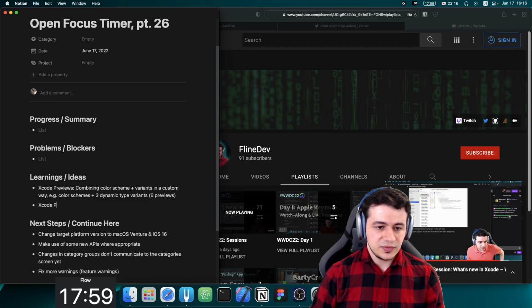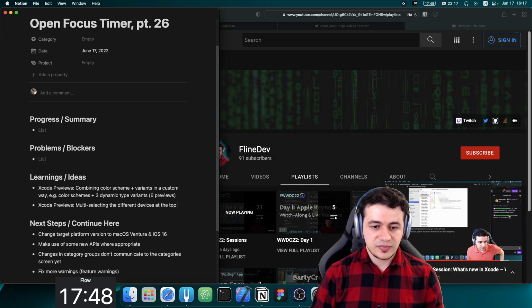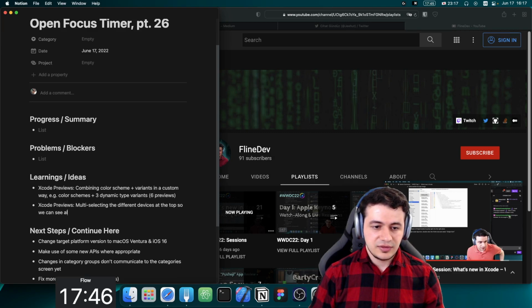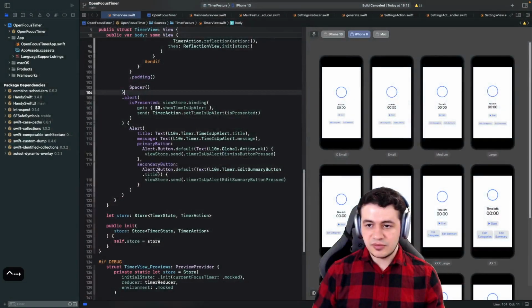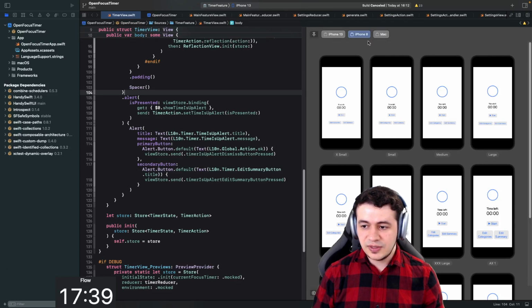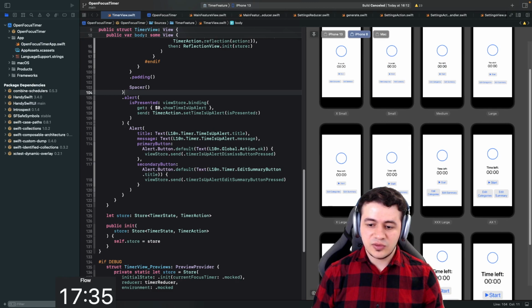Xcode Previews: multi-selecting the different devices at the top so we can see all previews selected at once. That would be really amazing. Then I would be relatively flexible, even if they don't allow selecting multiple here. Just by multi-selecting these, this would create quite a bit of flexibility.